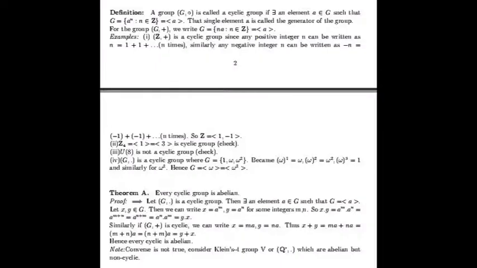A group G is called cyclic if there exists an element a such that G contains all elements of the form a to the power n, where n is an integer. That means the group G is generated by a single element a, and the element a is called the generator of that group. This is the case for multiplicative group.